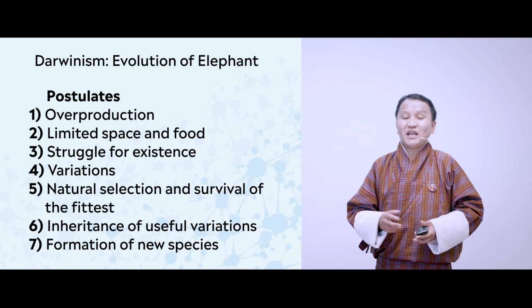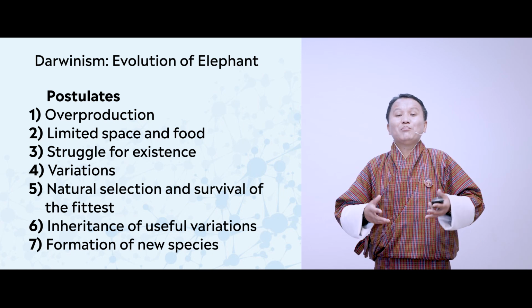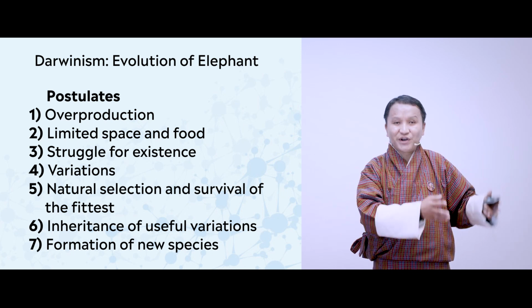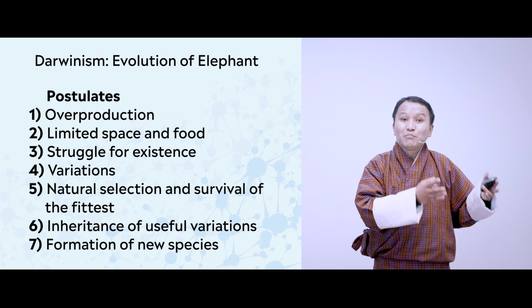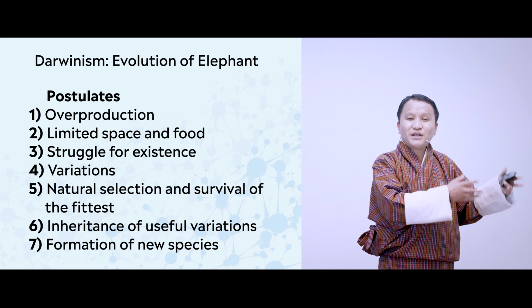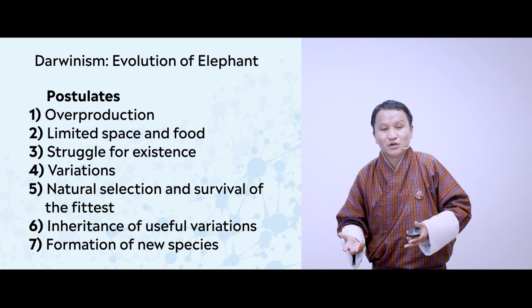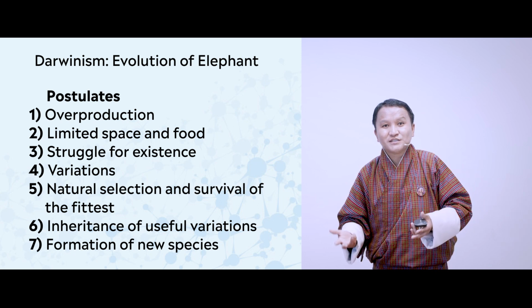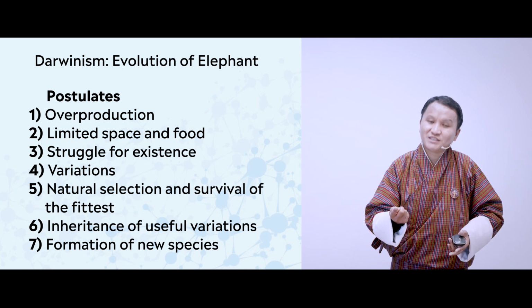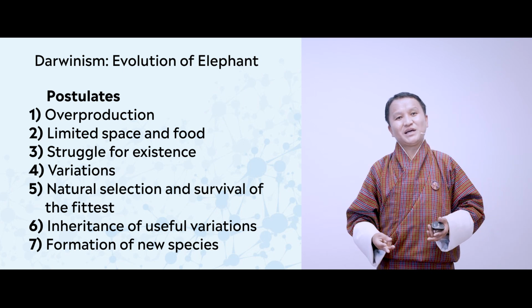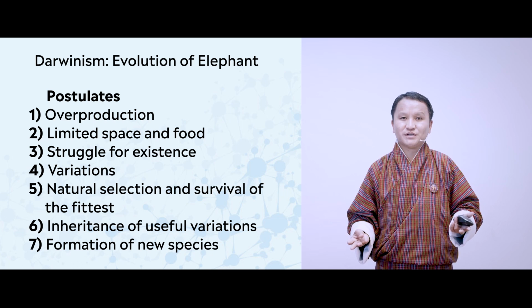So as a result, animals will have to show some adaptive features by being different. Being different in an organism requires them to have variations.